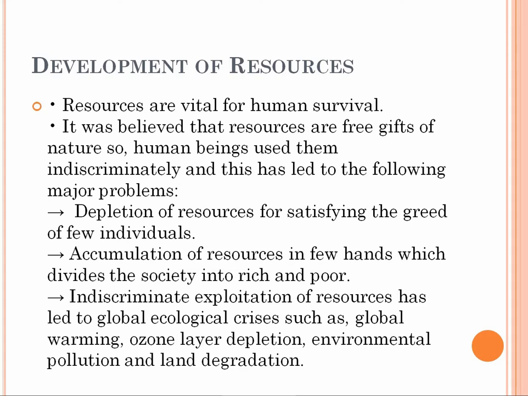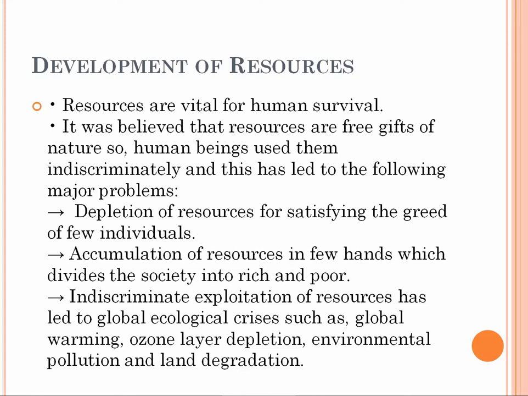I told you three important points: the depletion of resource for satisfying the greed of a few individuals. The resource which is available on the earth is for all the people, but over a period of time, only a few people have access to the resource and many people don't, which led to inequality in society.